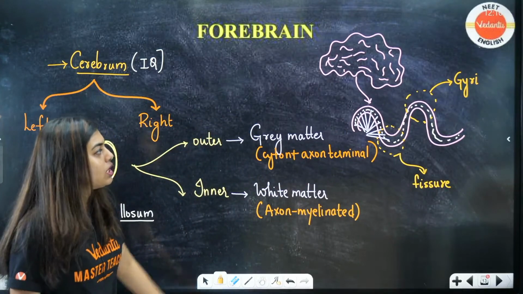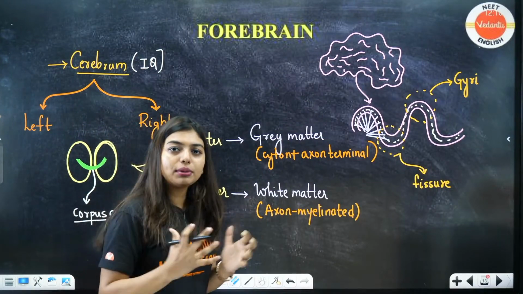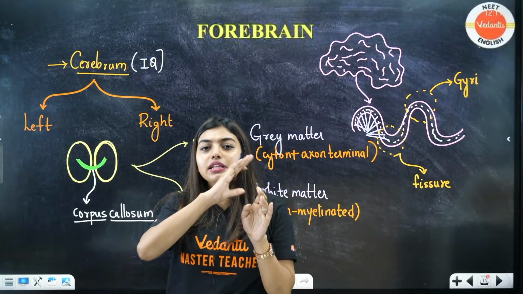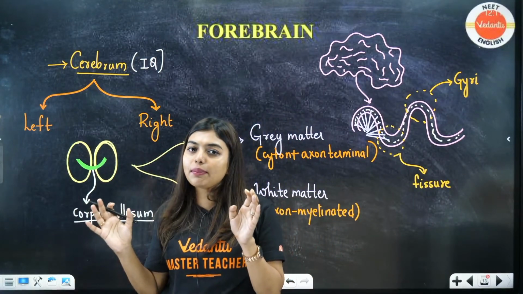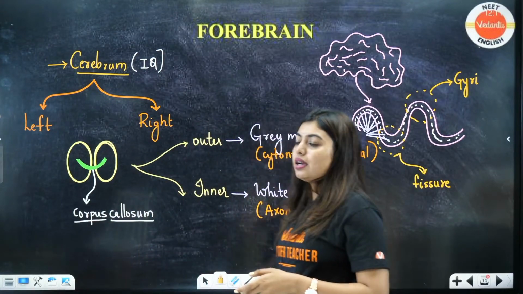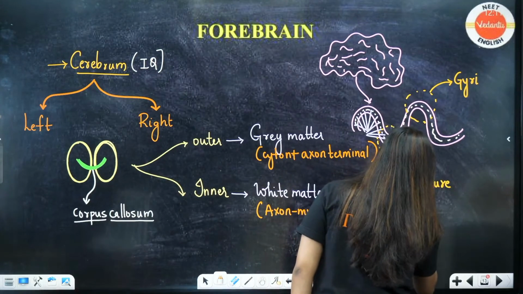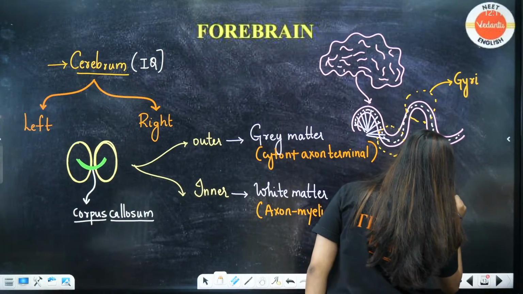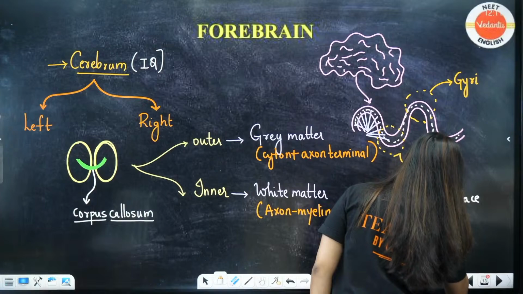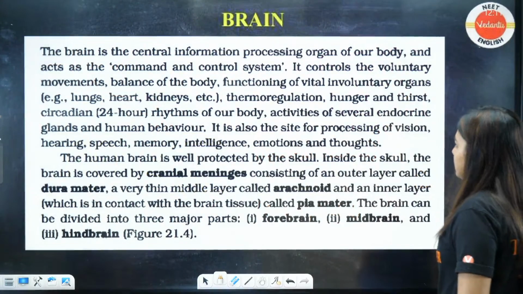Is this clear to all of you? So this is how your brain looks. To accommodate more nerves, we have to do bendings, right? Like how you have villi. Same way there will be fissures and gyri everywhere, so that more neurons or more nerves can be accommodated, to increase the surface area. I hope this is clear.